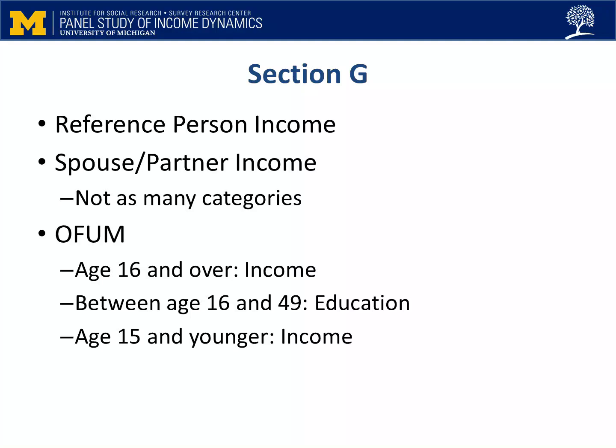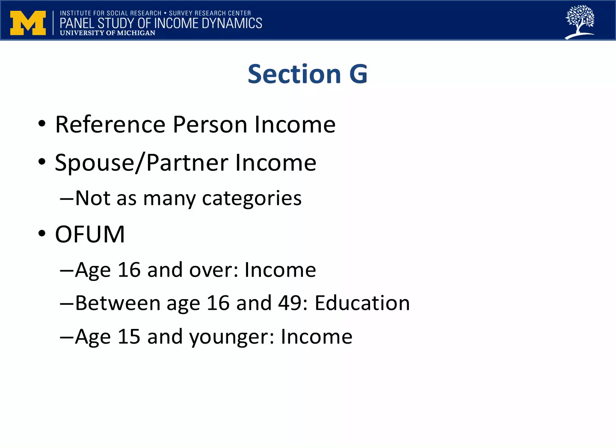The final part of Section G is about the income of other family unit members, or OFUMs. The questions ask about income for the previous year only, so they only come up for OFUMs who were in the FU at the time, whether or not they're still there. Many of the OFUMs will be children, but any adult FU members besides the reference person and the spouse partner will also go through an income question sequence, including a reference person or spouse partner who moved out or died.